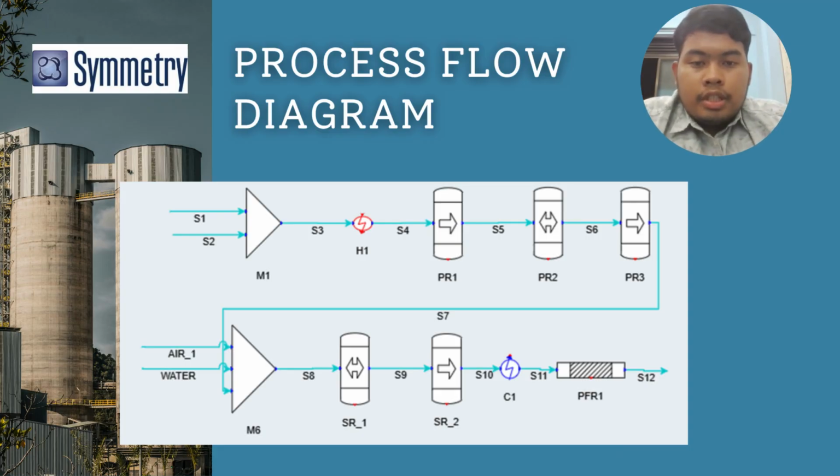Now we are looking at the process flow diagram, and we are using Symmetry simulation to simulate this plant. First, we have a few components that we are using in this simulation. We have a mixer to mix the multiple streams, and we use a heater to heat up the stream. Next, we have a few conversion reactors and the equilibrium reactor to convert the reactant to produce the desired product, and we have a cooler to cool down the reactor, and lastly we have a PFR to produce the methanol in this plant.